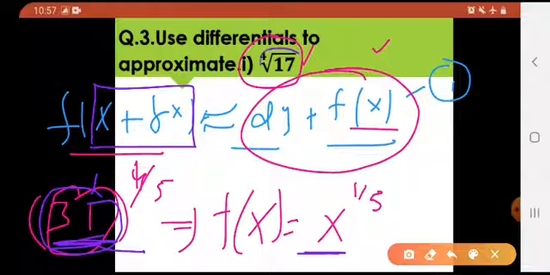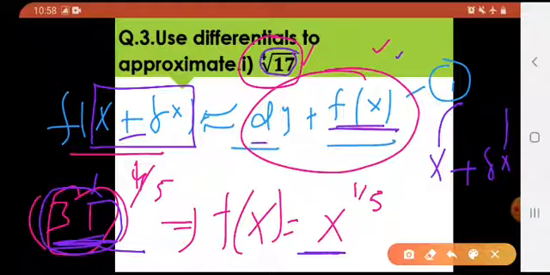Similarly, if I'll talk about this question, this 17 would be my x plus delta x. But I have to split it into x and delta x to get my x and delta x separately, so that I can find the value of this given function. Okay? Because I need these values. कौन सी values? f of x and dy. Okay, now let's talk about dy too.